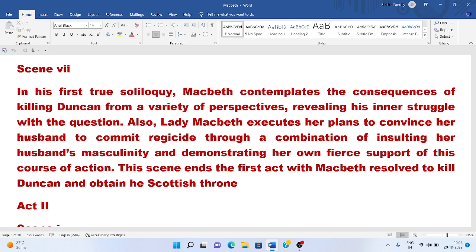Lady Macbeth convinces Macbeth that they need not worry because the charge of murdering King Duncan will not come upon them. Instead, they will frame the chamberlains who will be sleeping with King Duncan in that room, and they will put the weapons of murder in their hands. They will frame them so they can get victorious. In this way Macbeth agreed to the plan of his wife. So in this place act 1 ends.